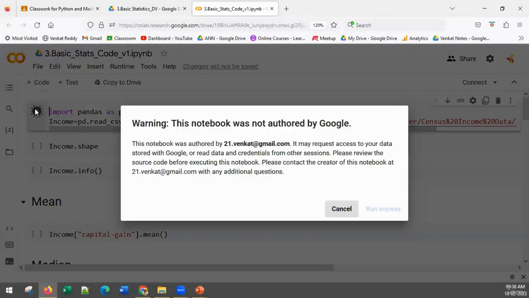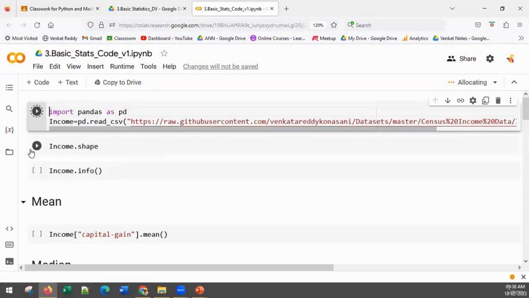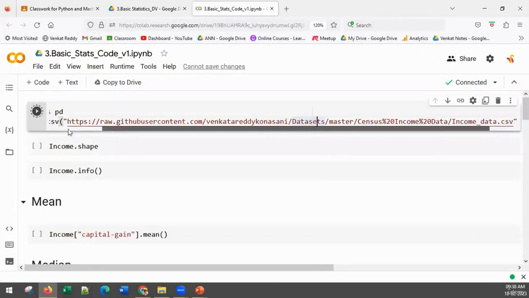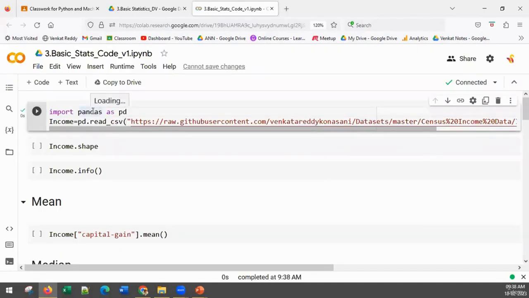Now what I want you to do is import the data set. No explanation is required for importing the data set, isn't it? Import pandas as pd, income equal to pd.read_csv. This is where my file is kept. If you want to see what exactly is in that file on the GitHub server, you can click on that. It's a typical CSV file, nothing fancy about it. Is this particular line of code clear, all of you? The first two lines of code? Import pandas as pd, and then income is the data frame name that will be stored inside our Python. pd.read_csv is used for reading the CSV files.